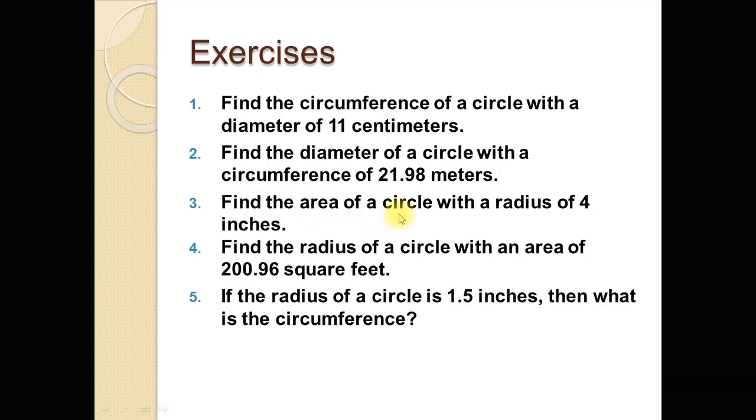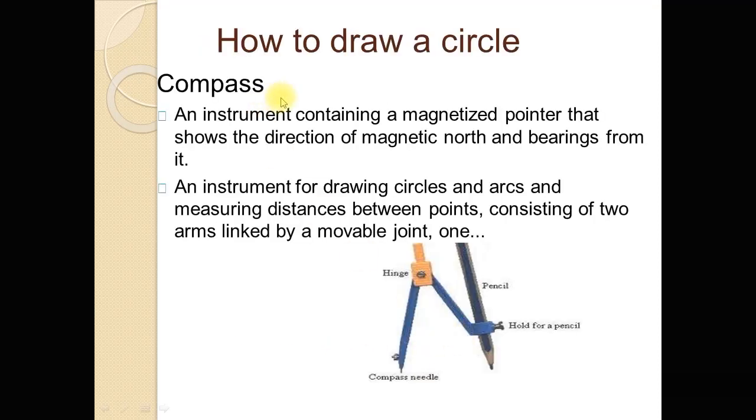Third question, find the area of a circle with a radius of 4 inch. And fourth question, find the radius of a circle with an area of 200.96 square feet. And fifth question, if the radius of a circle is 1.5 inch, then what is the circumference of the circle? Now, how to draw a circle?